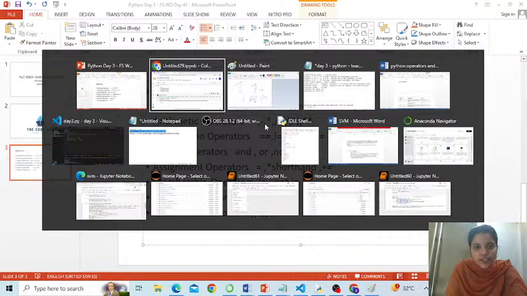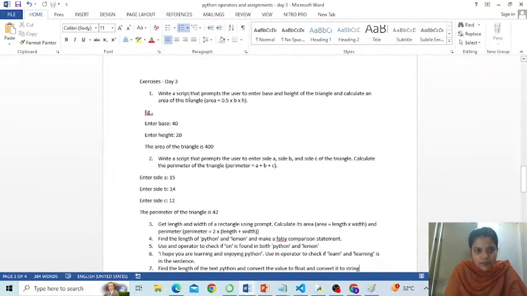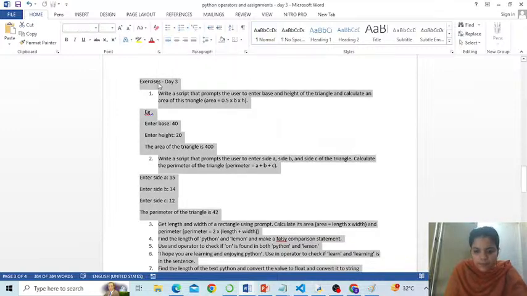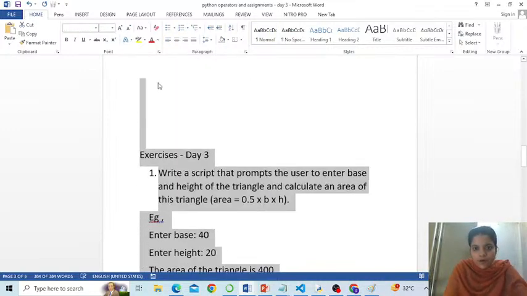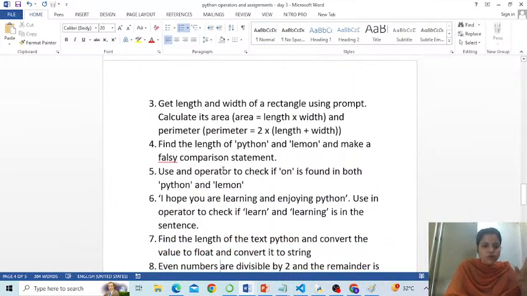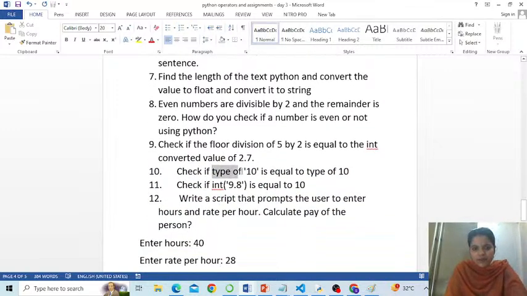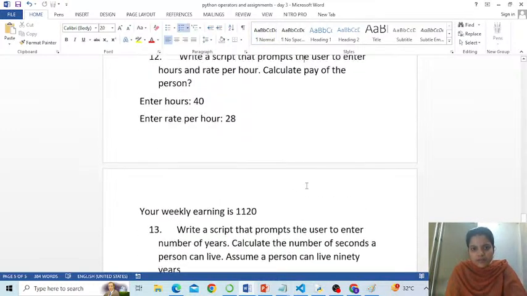Okay people, I shall be sharing with you this file after the lecture, in which I have written the exercise for day 3. Try to do the 10 to 14 questions present in the exercise based on operators. I hope you got my point. For example, check the type of 10 is equal to the type of 10. Check if 9.8 is equal to 10. Alright, what about this one?